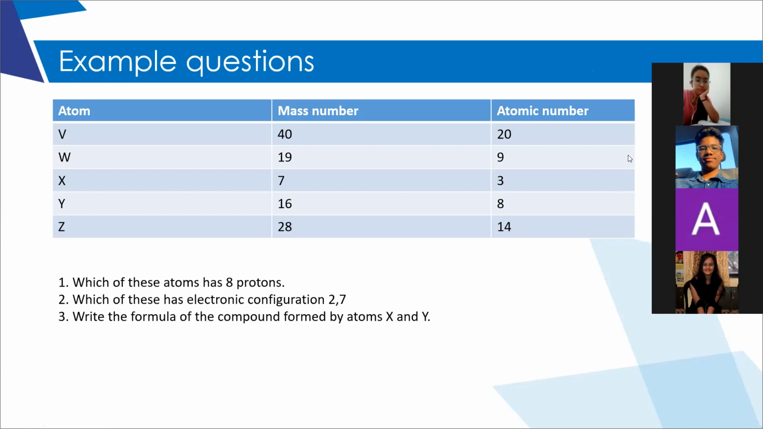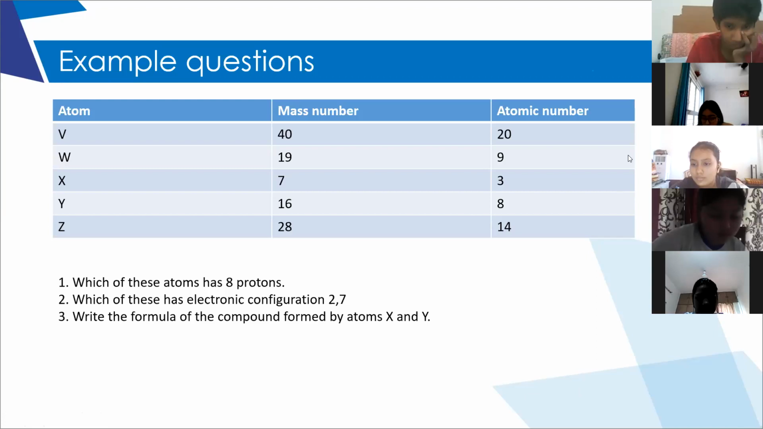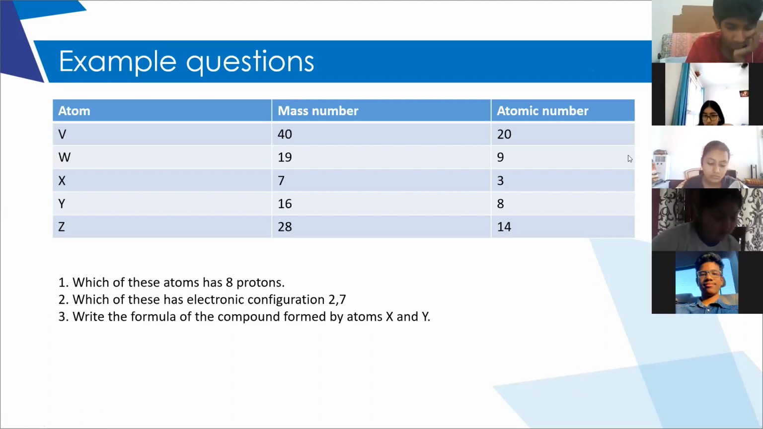W, 2 and 7. Very good. Yes, anyone from the girls who will answer the third question? X and Y. Yes, Priyadarshini. X2Y. So what is the valency? X's electronic configuration will be 2 and 1. Lithium oxide. Valency is 1. Ma'am, I did not understand the third question.